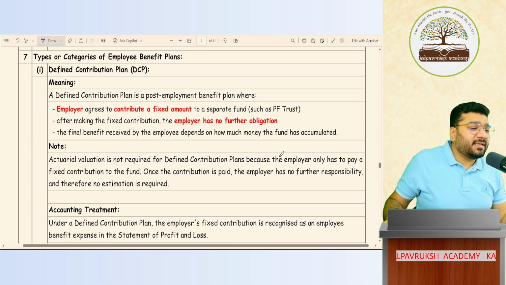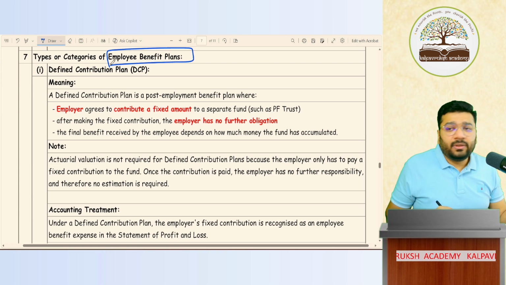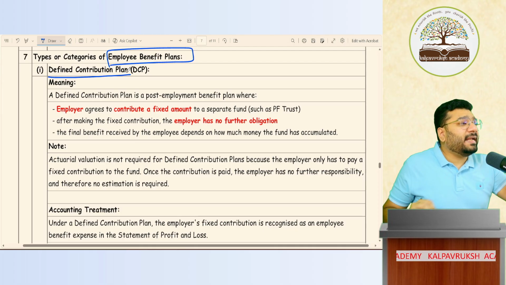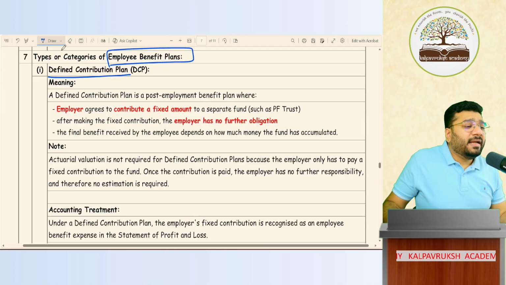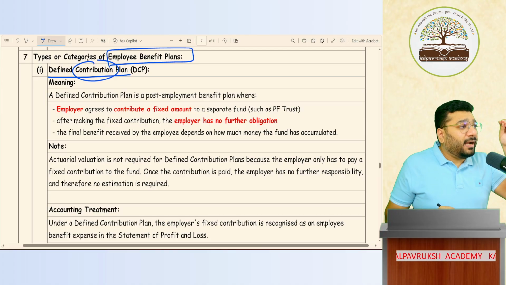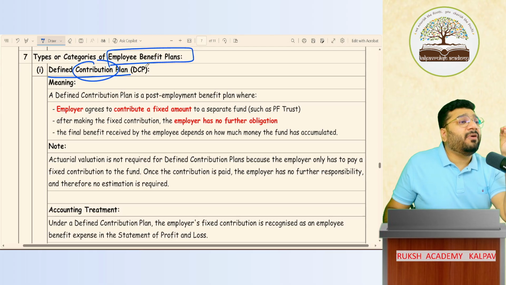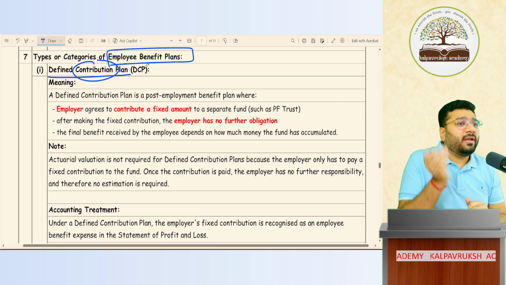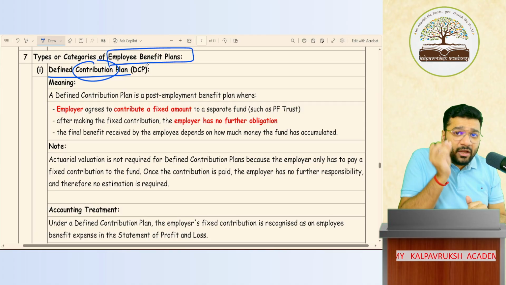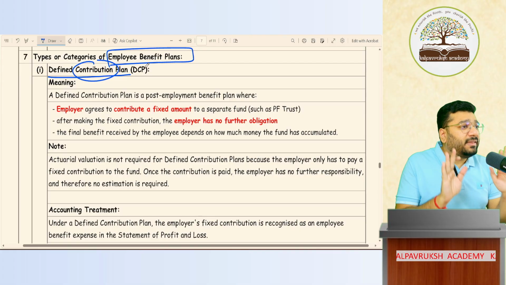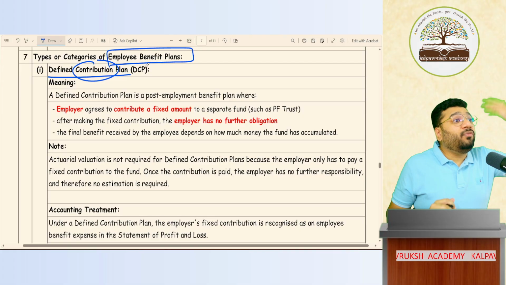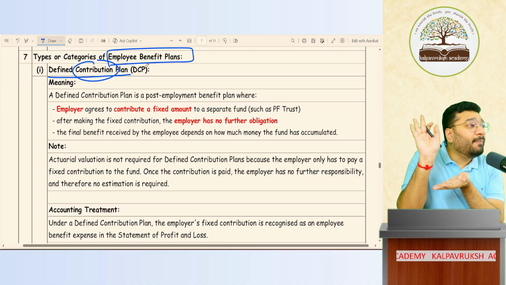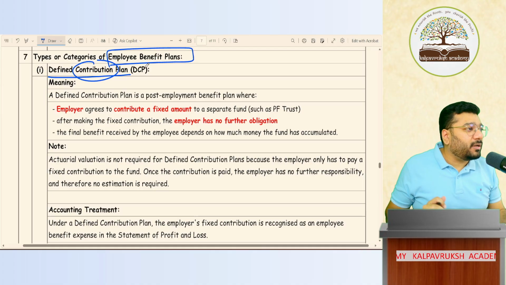Super. Then we discussed that employee benefit plans are categorized under two categories. One is called defined contribution plan. Second is called defined benefit plan. In a defined contribution plan, what happens? Under this type of plan, there are certain types of employee benefit where we contribute the amount every month or every quarter or every half year or every year. With what we contribute, our liability gets over. In future, it will get accumulated, and whatever the accumulated value comes to, we pay to the employee. With that, our responsibility is over. Got it? Not got it?